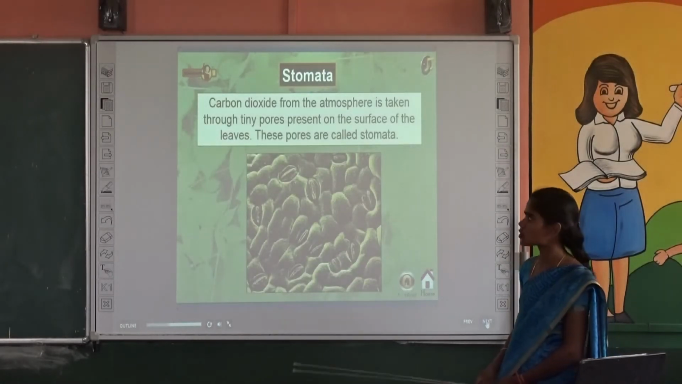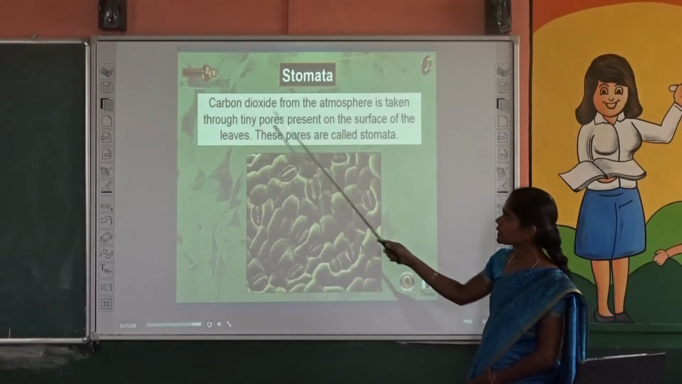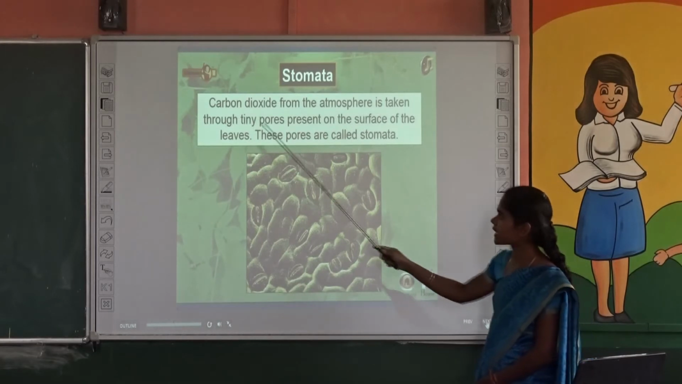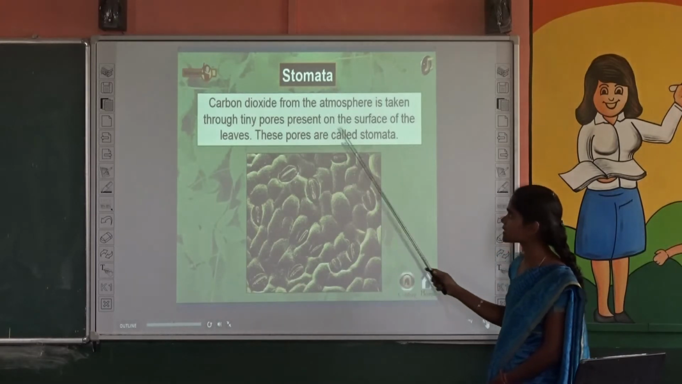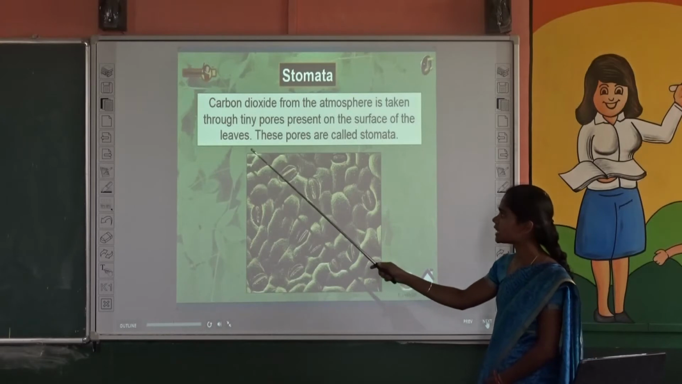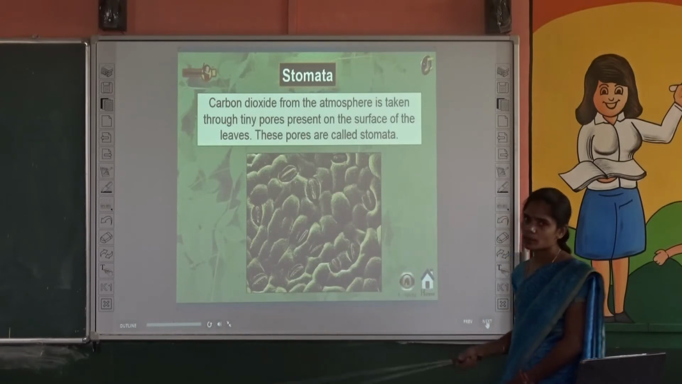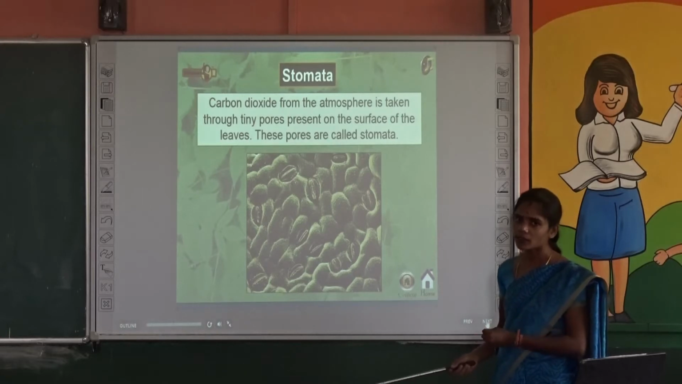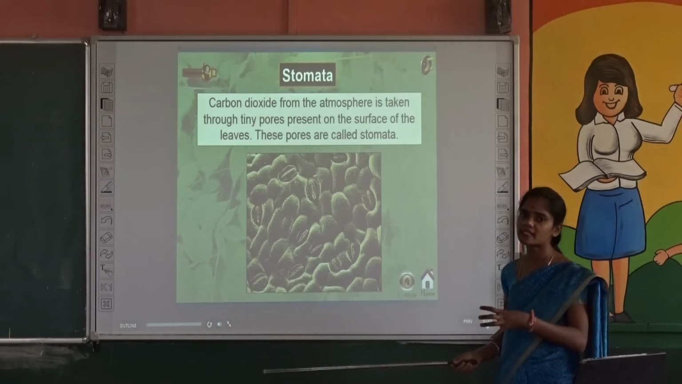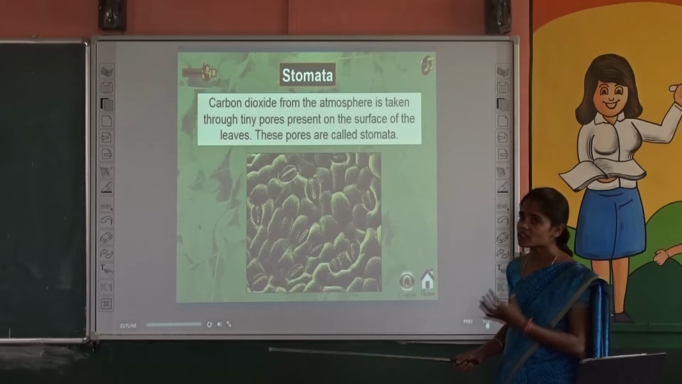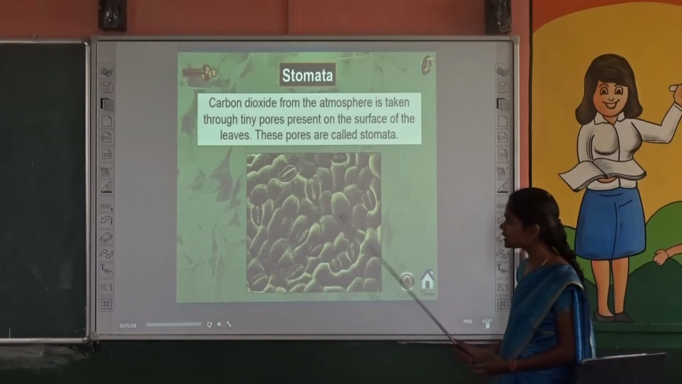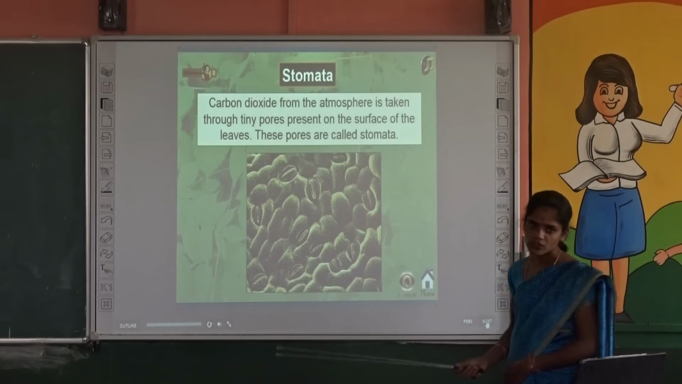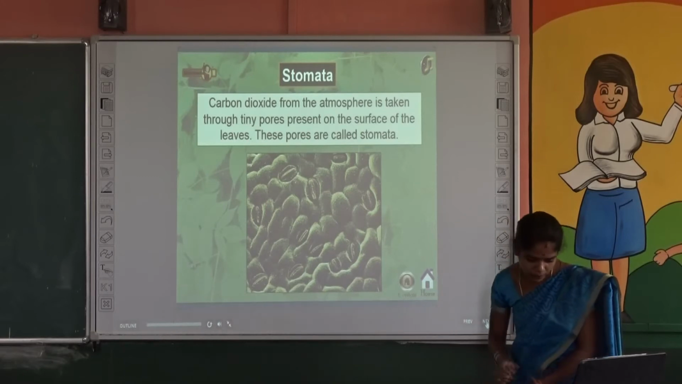What is called stomata? See, carbon dioxide from the atmosphere is taken through tiny pores present on the surface of the leaves. These pores are called stomata. We already know that in plants, leaves only make food. Okay, the tiny pores present on leaves are called stomata. See the picture. And the next one.